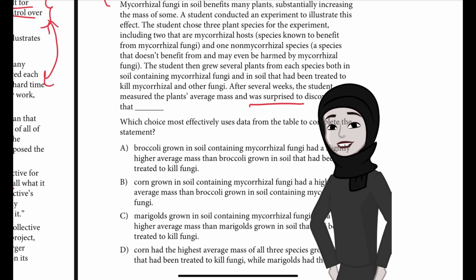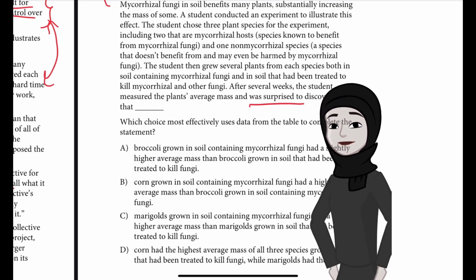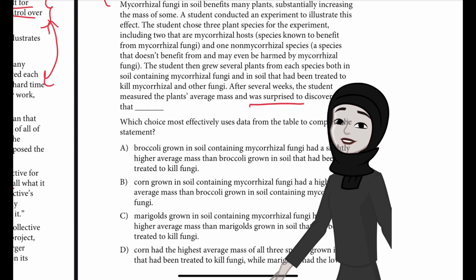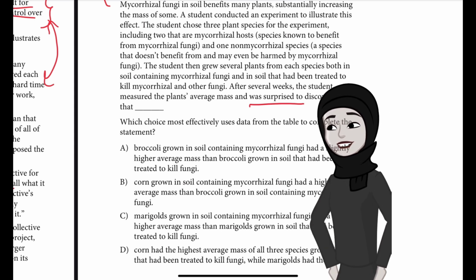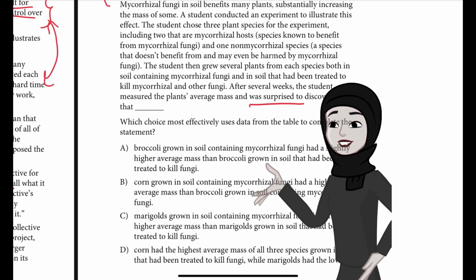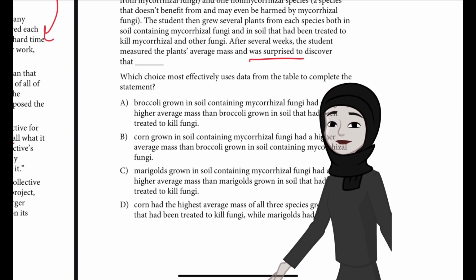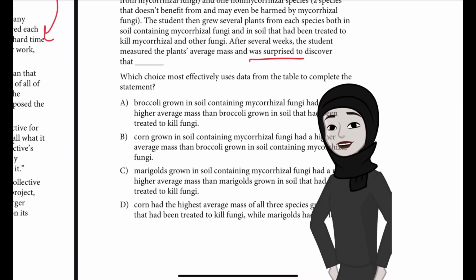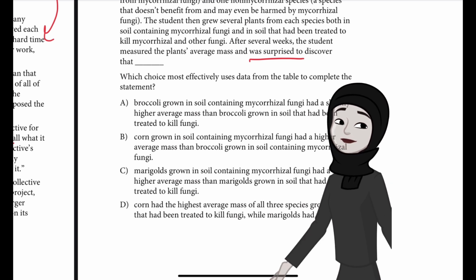Choice A says, broccoli grown in soil containing mycorrhizal fungi had a slightly higher average mass than broccoli grown in soil that had been treated to kill fungi. B. Corn grown in soil containing mycorrhizal fungi had a higher average mass than broccoli grown in soil containing mycorrhizal fungi. And C is talking about marigolds. Marigolds grown in soil containing mycorrhizal fungi had a much higher average mass than marigolds grown in soil that had been treated to kill fungi.